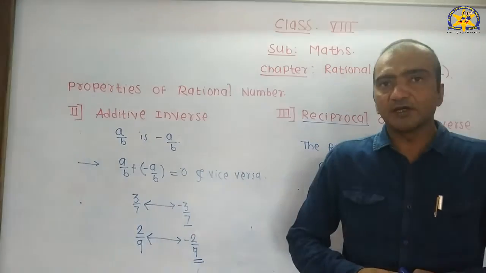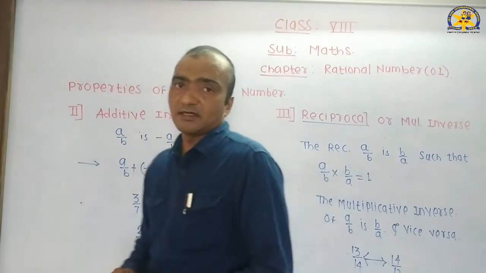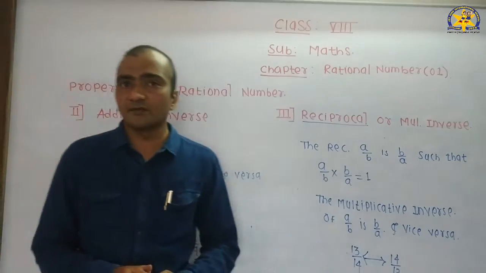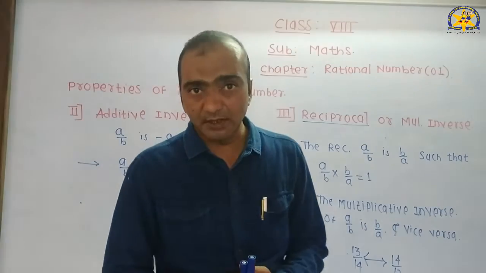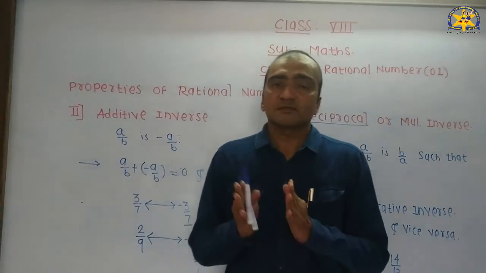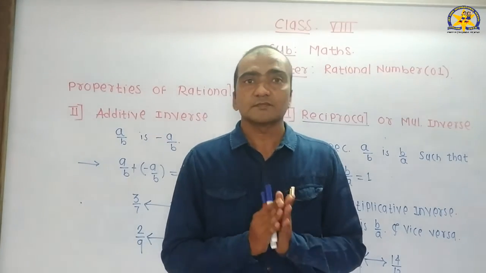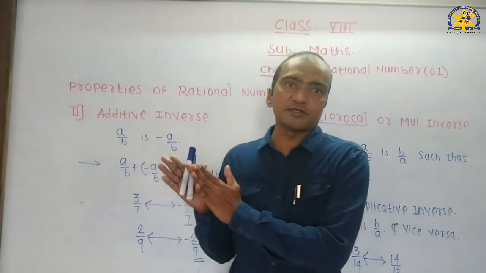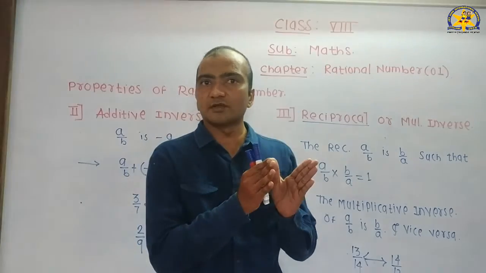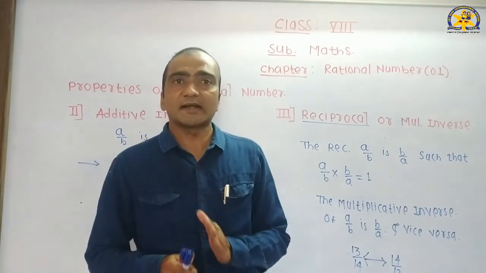In our first period, what we studied, we started from natural numbers. It starts from 1 and has no end. After that, whole numbers, a set of natural numbers with 0. Integers, a set which contains all positive numbers and all negative numbers with 0. After that, rational numbers.